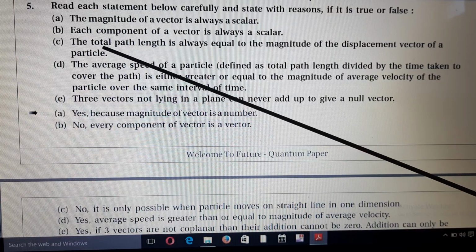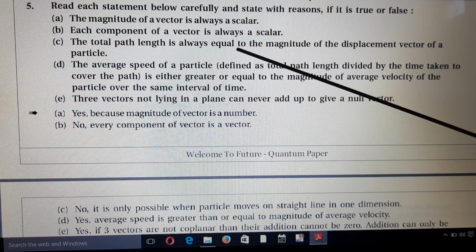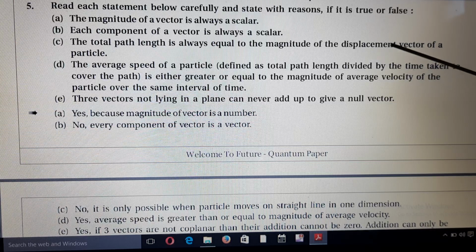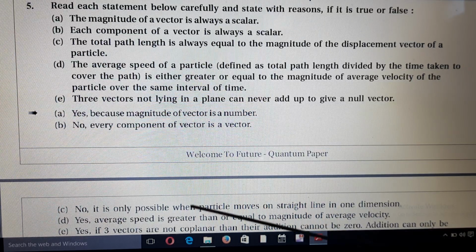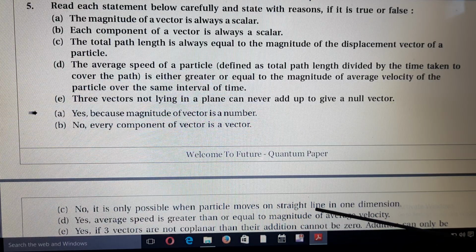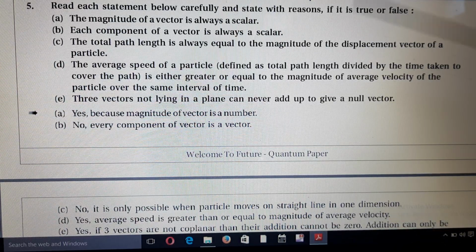C. The total path length is always equal to the magnitude of the displacement vector of the particle? No, it is not always, it is equal only when the particle moves on a straight line in one dimension.